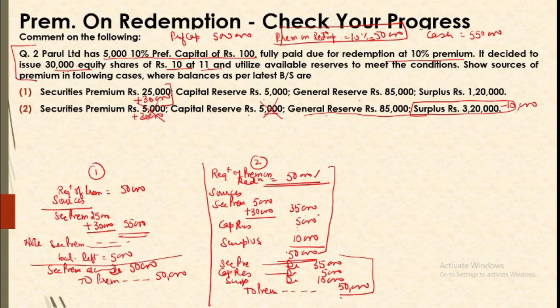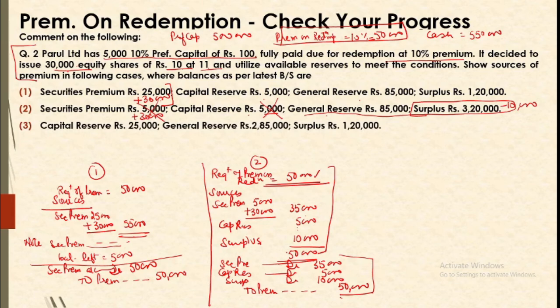Okay, let us take another. Now we have capital reserve, general reserve, surplus. Securities premium is not given, but that does not mean that we will leave it. We know that we have securities premium on fresh issue of 30,000 rupees, so you will be using it. In the third case, the requirement is still 50,000.